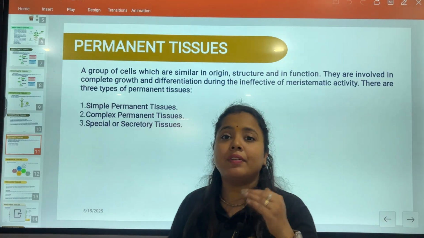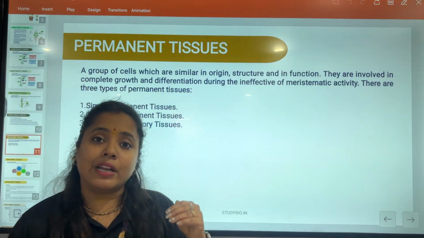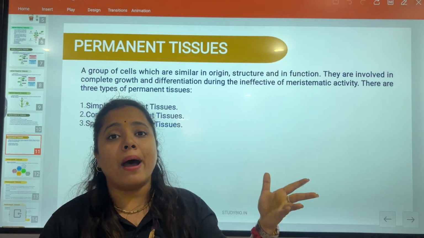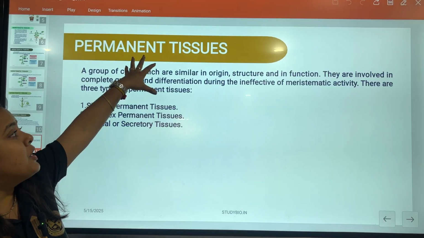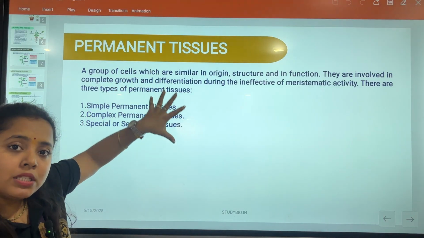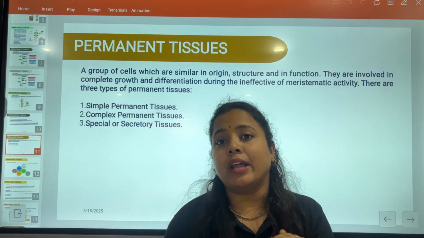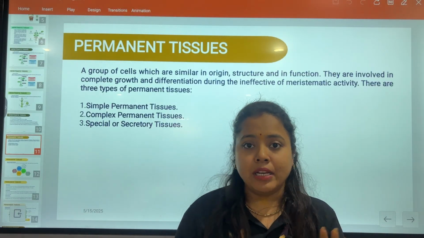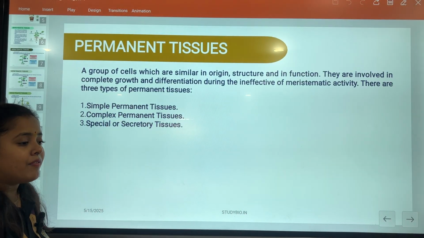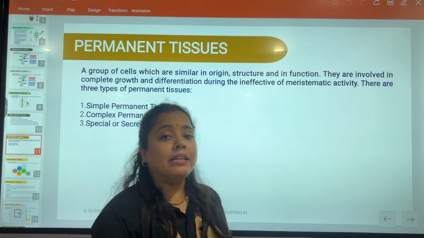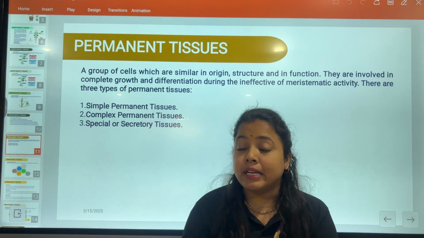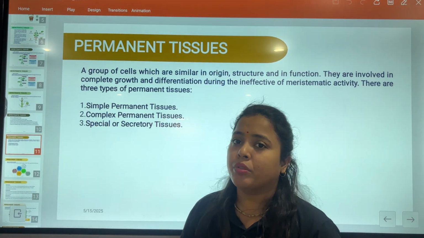Meristematic tissues actively divide, then only the plants will get their height or develop new parts. But in permanent tissues, this function is slow. This function has been taken away from permanent tissues. They are not actively dividing cells. Instead of dividing themselves, they help in attaining the growth of the plant. They help in the storage of nutrients and many more things.